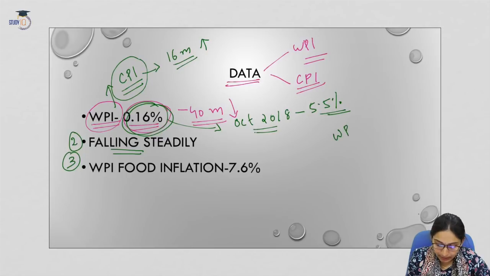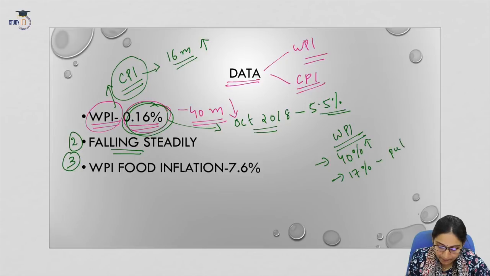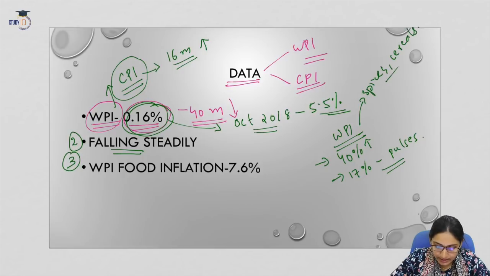Now when we talk about the rise in the food prices at the wholesale level, there is almost a 40% increase in the prices of vegetables, and again almost a 17% increase in the prices of pulses. Now again, when we talk about other commodities, the spices, cereals, all these have experienced an increase in the prices.